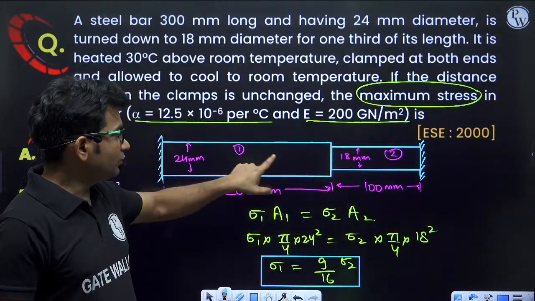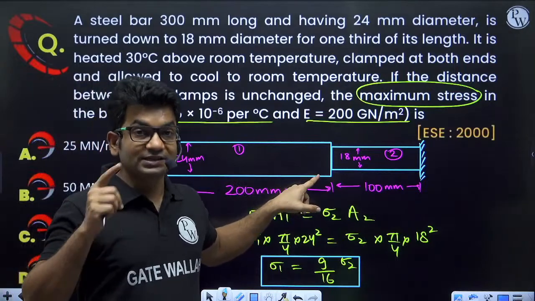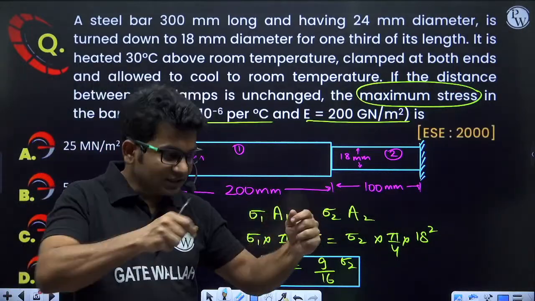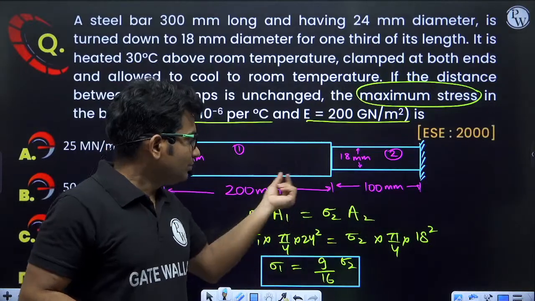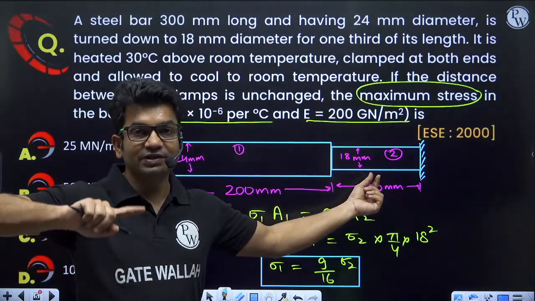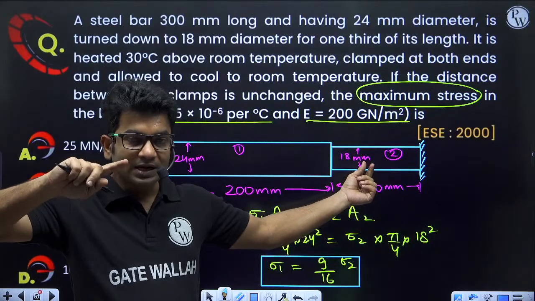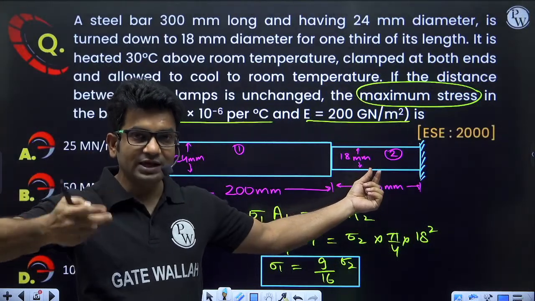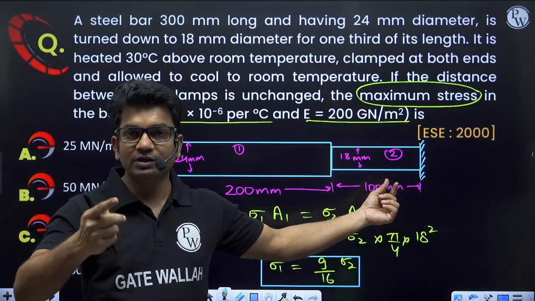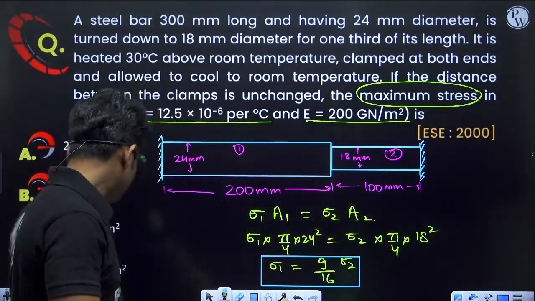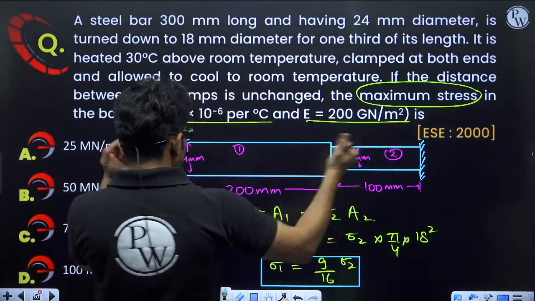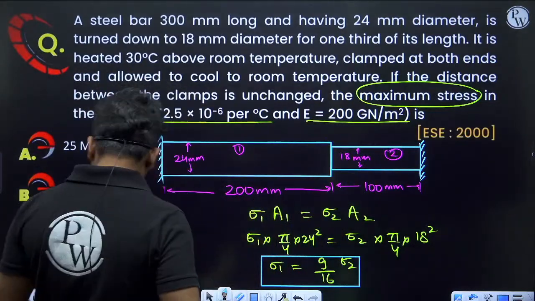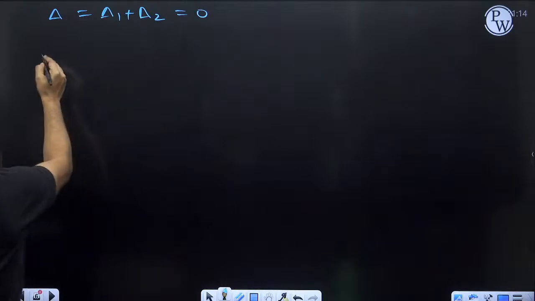And because the stresses are tensile in nature, because of tensile stresses there is a tendency of increase in length. So in both the bars, because of stresses, we will be having a tendency of increase in length, and because of temperature drop, we'll be having a tendency of reduction in length. Okay, so if sigma 1 is the tensile stress in this bar, change in length will be equal to how much? Change in length delta 1.